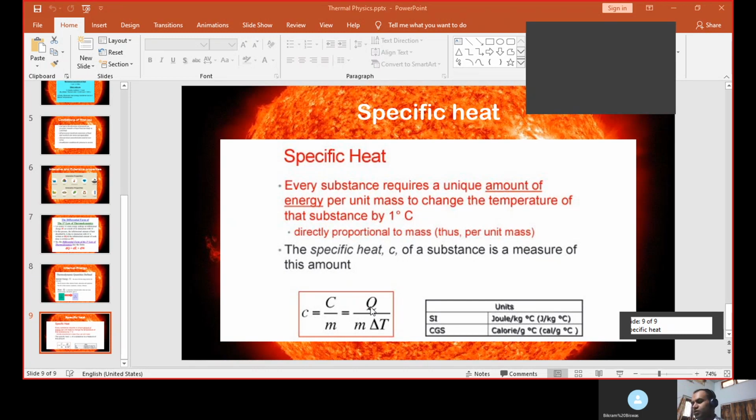In other words, if you supply a given amount of heat Q to a substance, then its temperature will increase by delta T. So Q equals m c delta T, and this small c is nothing but the specific heat.